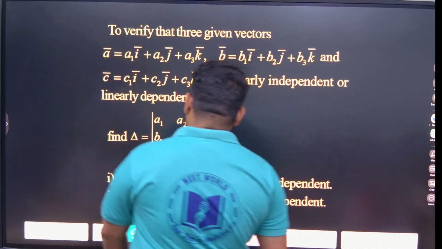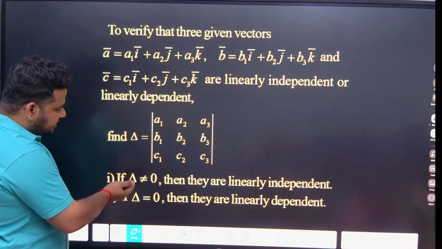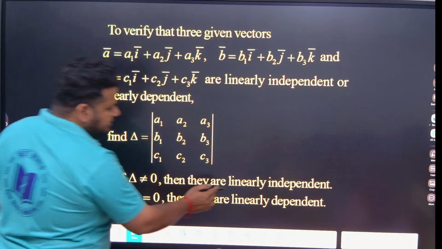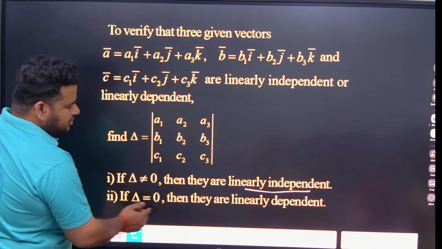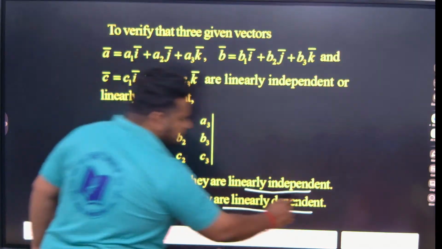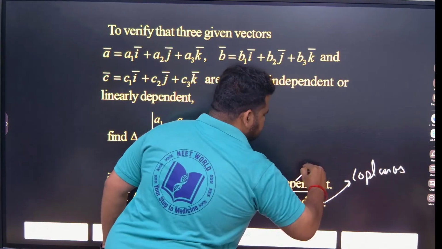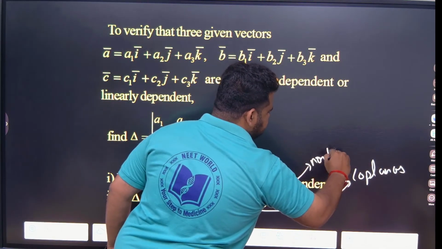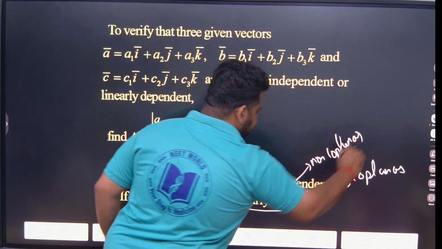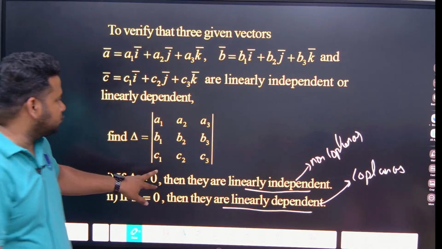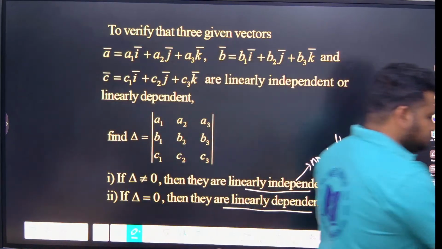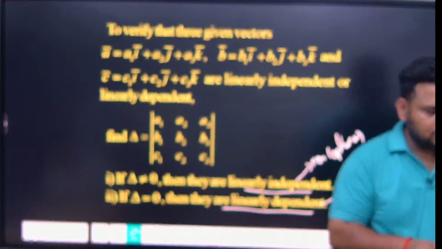So see here, if delta, that is the determinant, is not equal to 0, then they are linearly independent. If it is equal to 0, they are linearly dependent. Linearly dependent means coplanar. This is non-coplanar. Please write these two lines. This is very important. Understanding, everyone? It is more theory, but it's important that you know this because questions are coming from here.